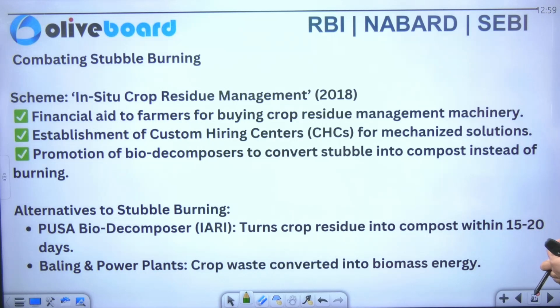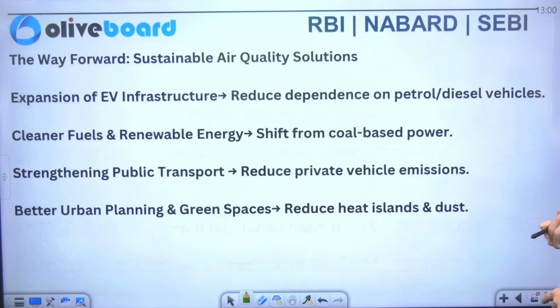Now similarly we have a scheme which is in situ crop residue management, which ensures promotion of biodecomposers, to convert the stubble into compost instead of just burning it. Now what are the alternatives here? Your PUSA biodecomposer is there, and baling and the power plants are also there.